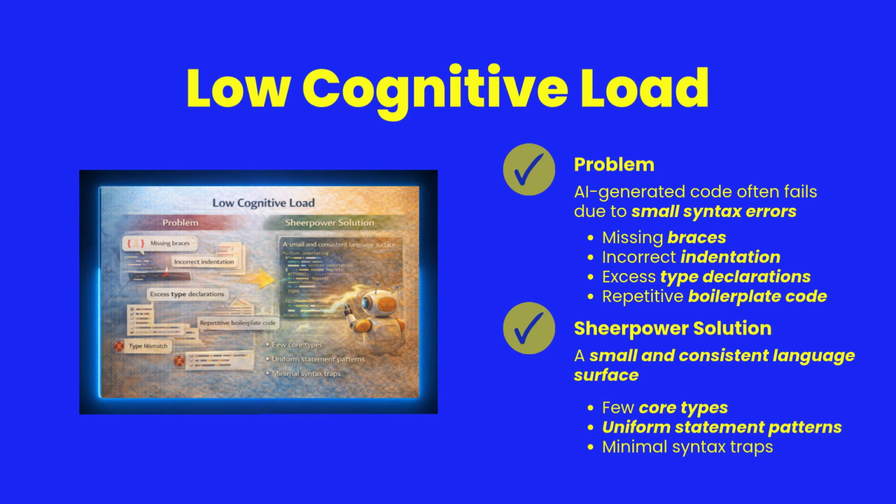AI-generated programs often fail for simple reasons, not because the algorithm is wrong, but because the syntax is complex. Large language grammars create many opportunities for mistakes: missing braces, mismatched types, indentation errors, and excessive boilerplate. Sheerpower avoids these issues by keeping the language small and consistent. It uses only a few core types and uniform statement patterns. This greatly reduces syntax pitfalls, making both human-written and AI-generated code easier to produce and verify.